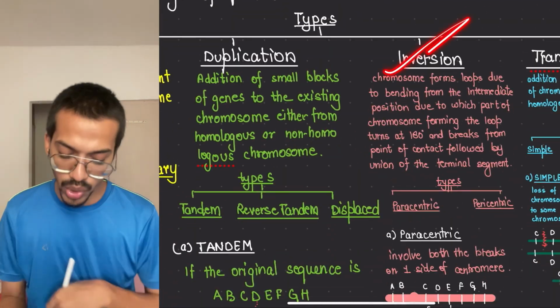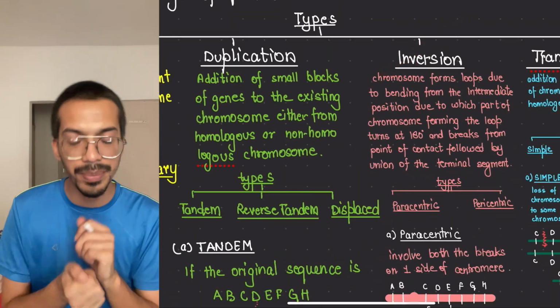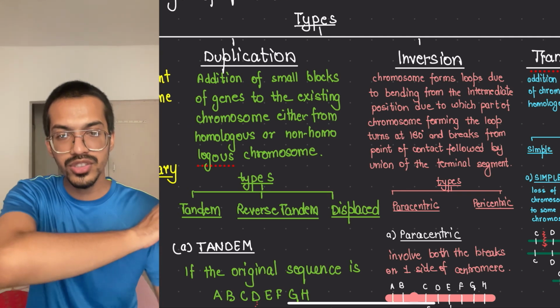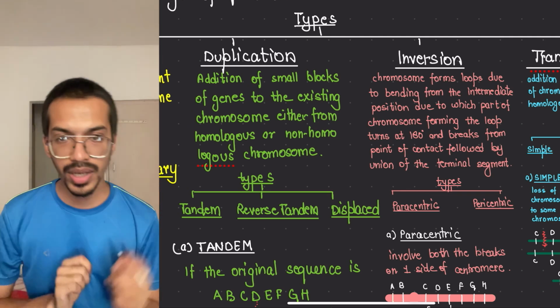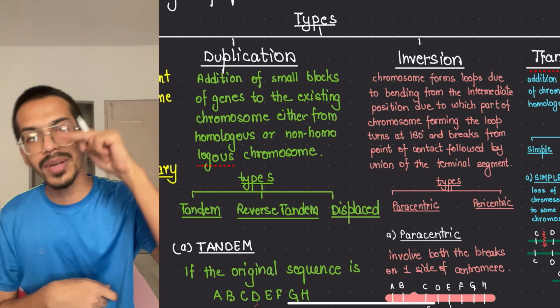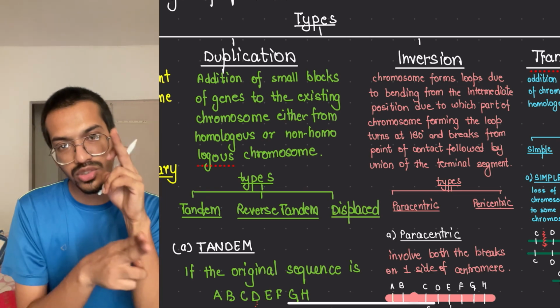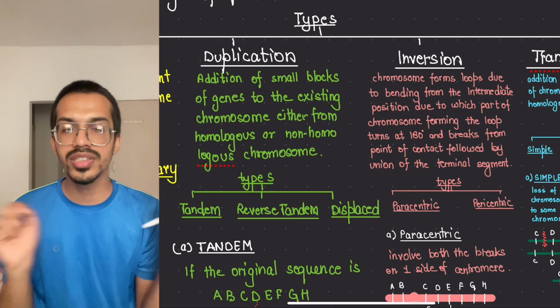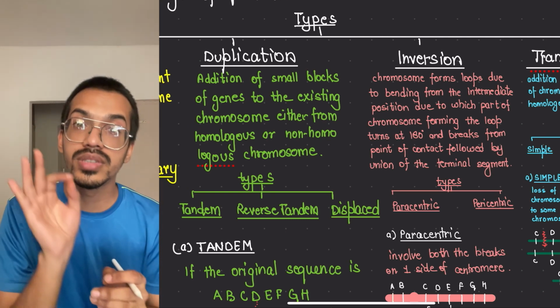Then comes the inversion. Inversion means something which has been flipped. So here, what happened? This is your chromosome. Sometimes we just flip it like this, it goes like this, flipped up like this, and then it makes a cut. So this thing joined with this area, this thing joined with this area, and a new sequence has been formed. So this is the inversion.